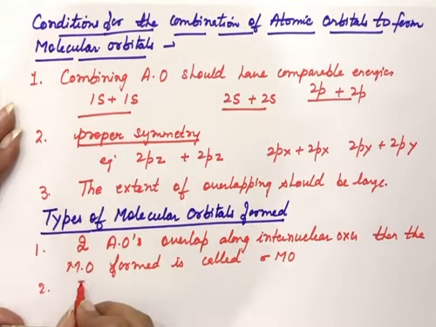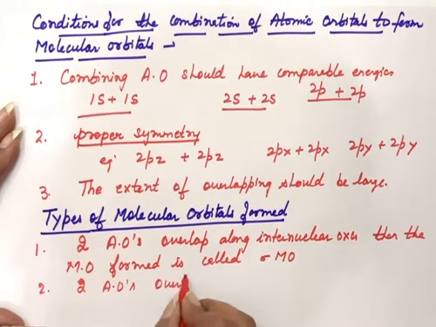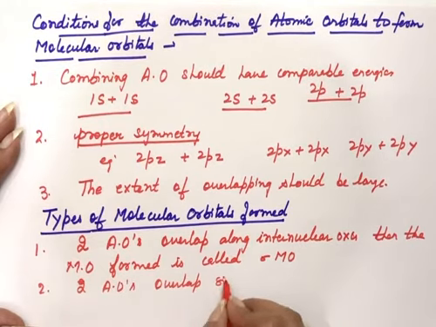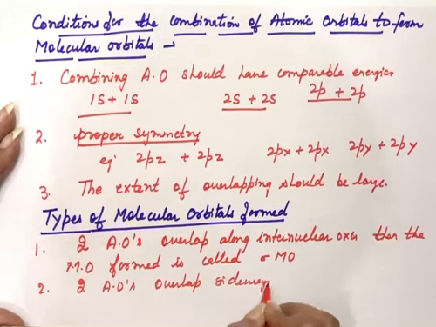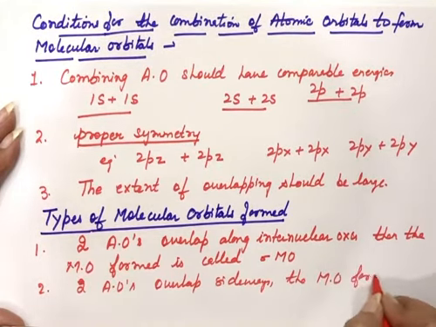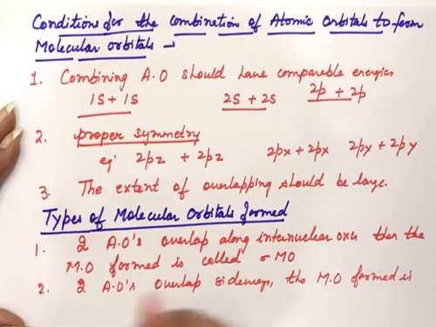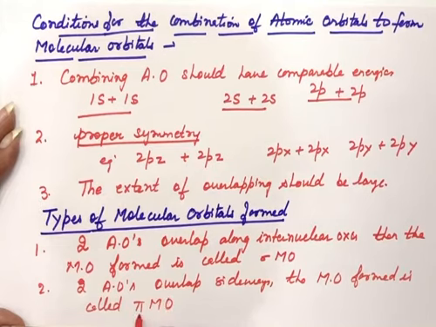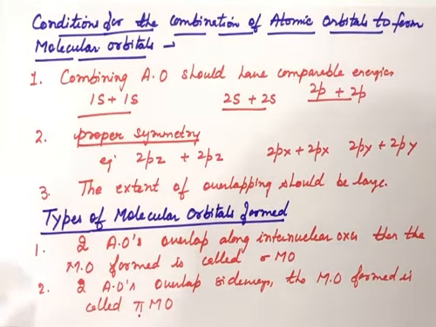And if two atomic orbitals overlap sideways, that means to the internuclear axis they are coming parallel to each other, then the molecular orbital formed is called pi molecular orbital. So this pi designation should come before the symbol of the molecular orbital. So types of molecular orbitals are two, sigma and pi.